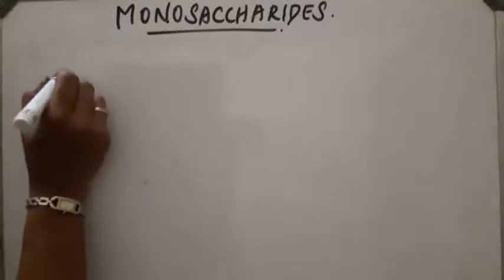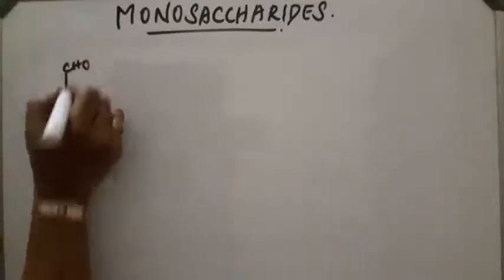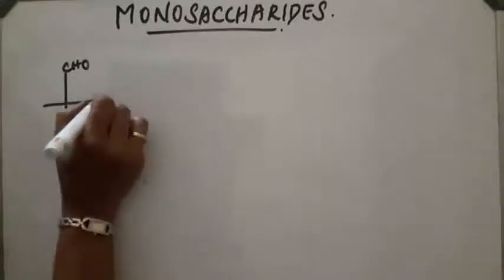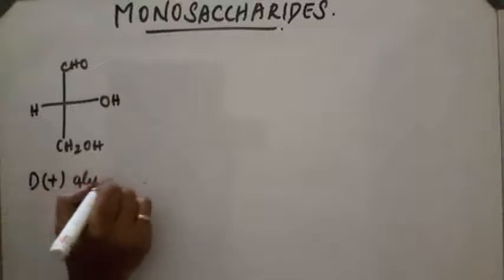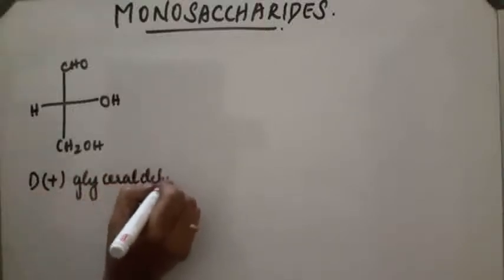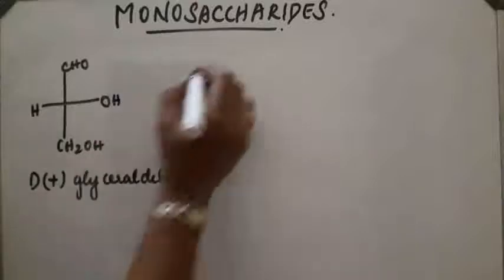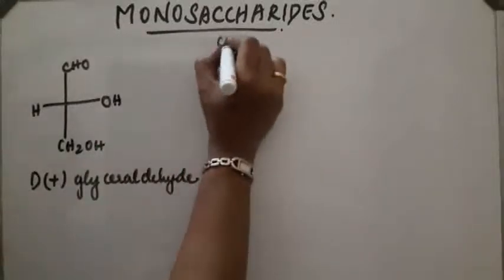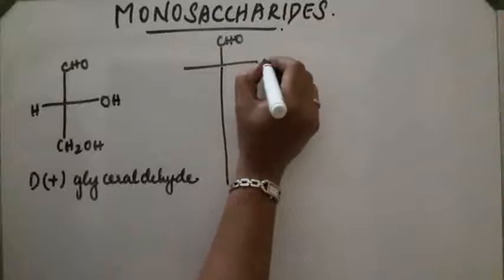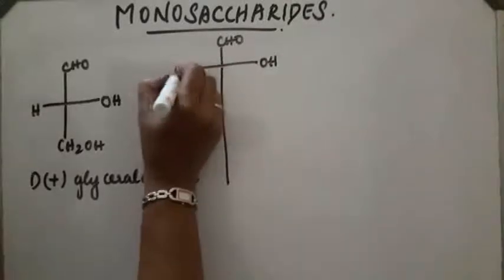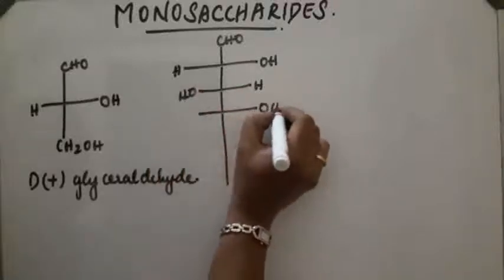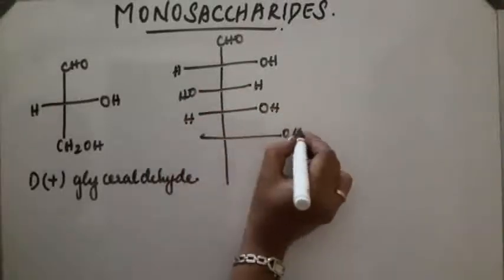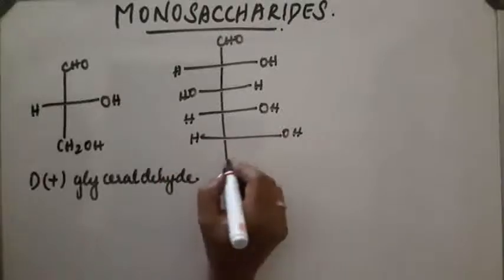Glyceraldehyde, glucose and fructose have configurations like this. First glyceraldehyde: CHO, CH2OH, with OH, H. This is D plus glyceraldehyde. Now glucose: CHO, here OH, H, H, OH, next OH, H, next OH, H, then CH2OH.